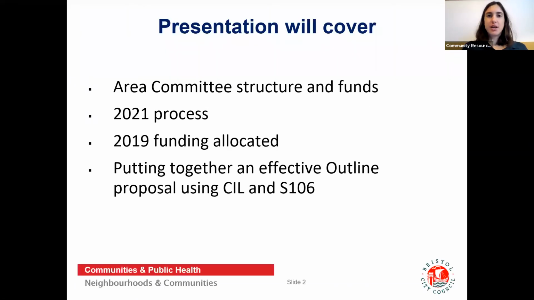This information video will give you some information on the Community Infrastructure Levy and Section 106 funding. We will cover the Area Committee structure in Bristol and funds available, the 2021 process, give you some examples of funding that was allocated in 2019, and give you some advice on putting together an effective outline proposal using SIL and Section 106. Please note, a more detailed guidance document is also available on the website.